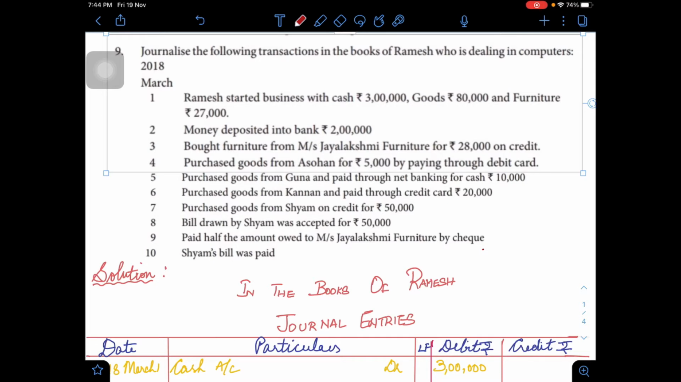On 8th, bills drawn by Shyam was accepted for 50,000. On 9th, paid half of the amount owed to Jayalakshmi Furniture by check, and on 10th, Shyam's bill was actually paid.